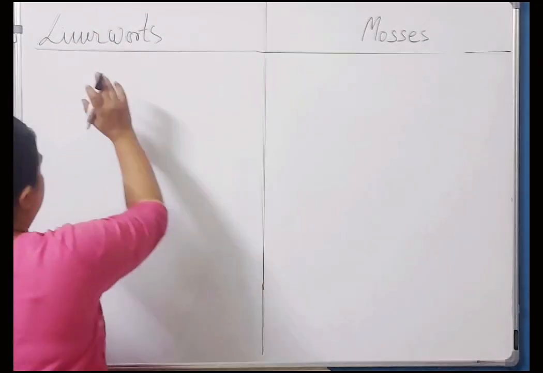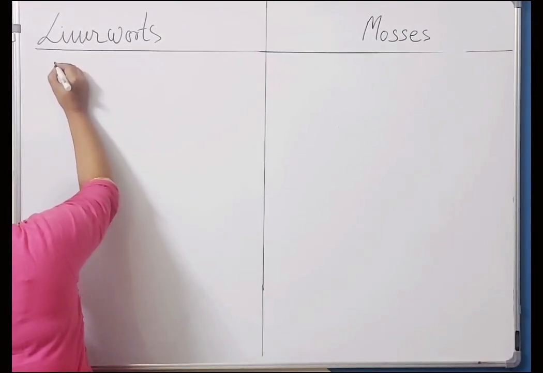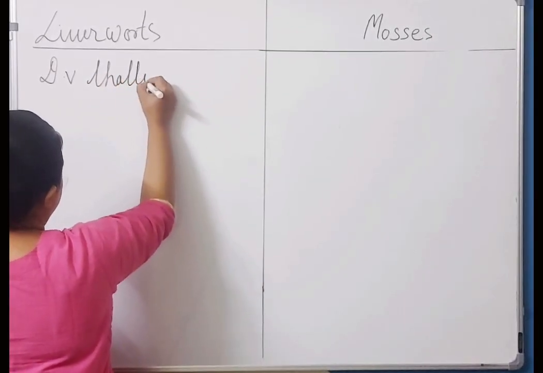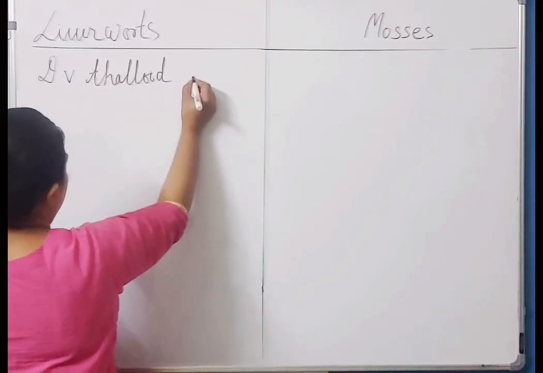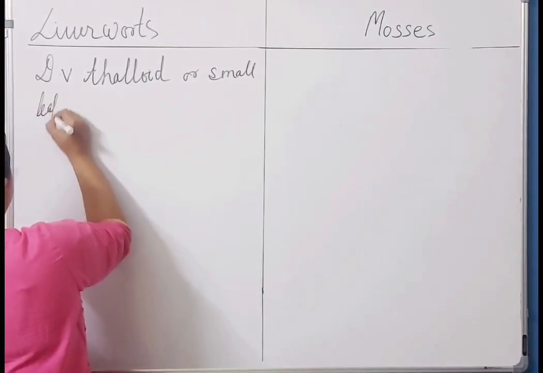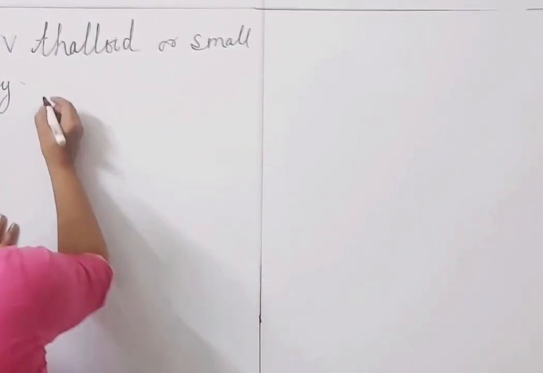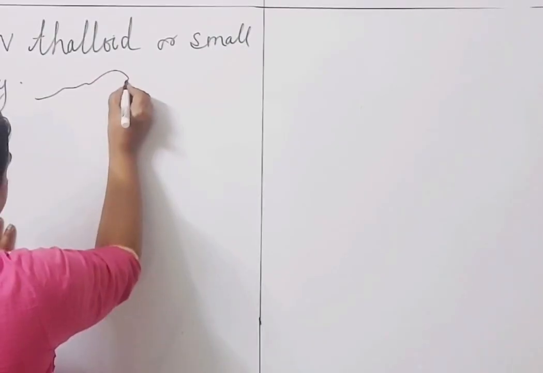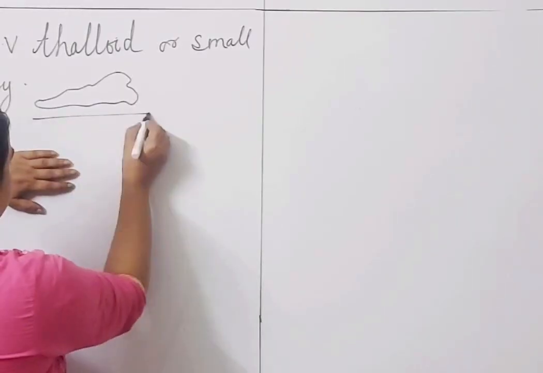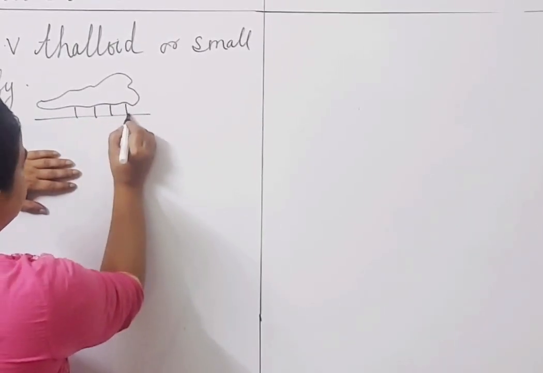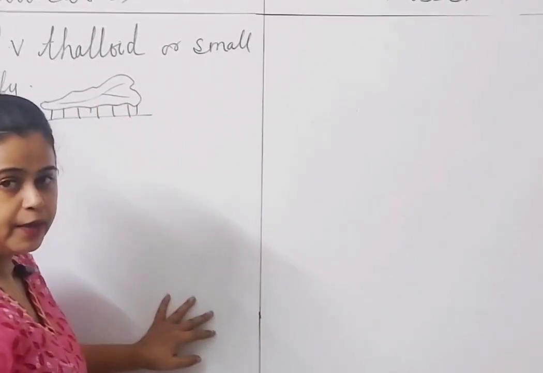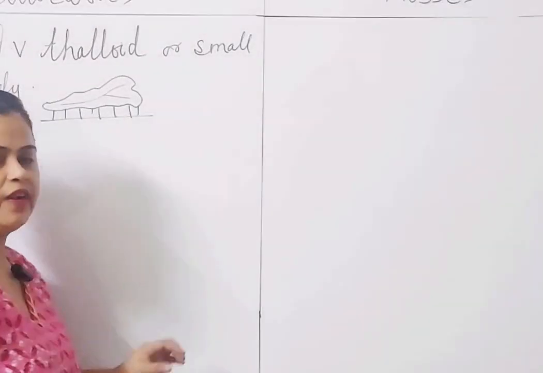Okay. Their plant body, either they are dorsoventral, DV लिख रही हूँ, thalloid structure, or small leafy. Thalloid है तो कैसा? Like example is Marchantia. It is given in your book. This is the soil, attached to the soil with the help of rhizoids, which are root-like structures. Clear?